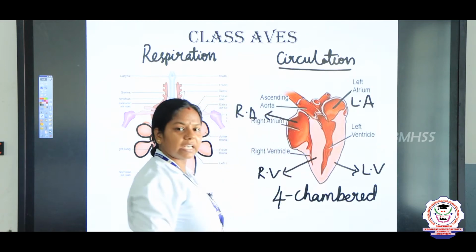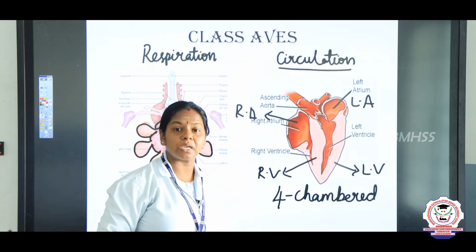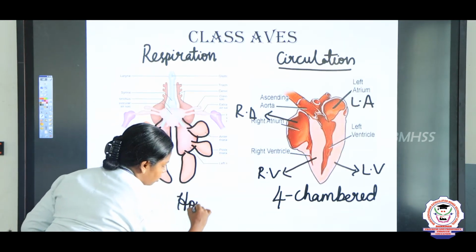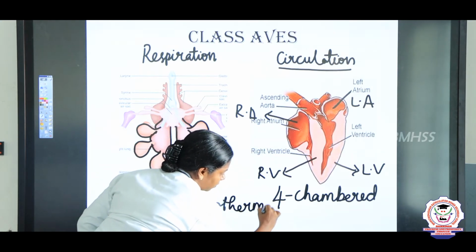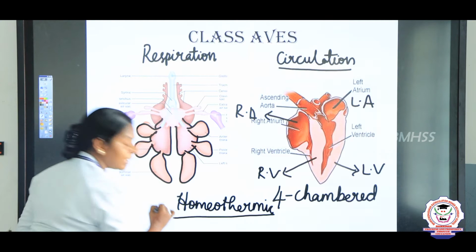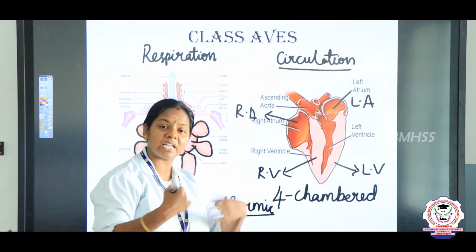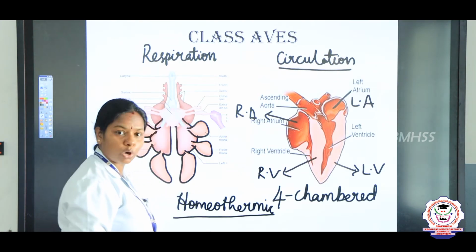They are said to be homeothermic. What do you mean by homeothermic? They have a constant body temperature. We discussed that amphibians and reptiles are poikilothermic; they change their body temperature according to the climate. But birds do not change.